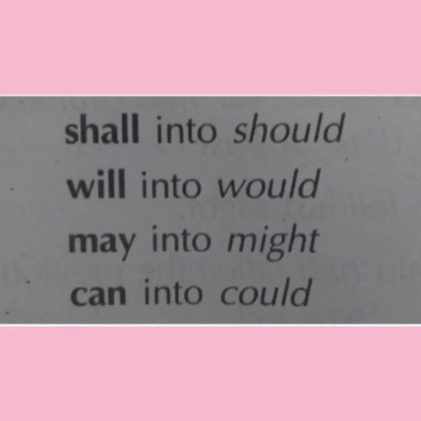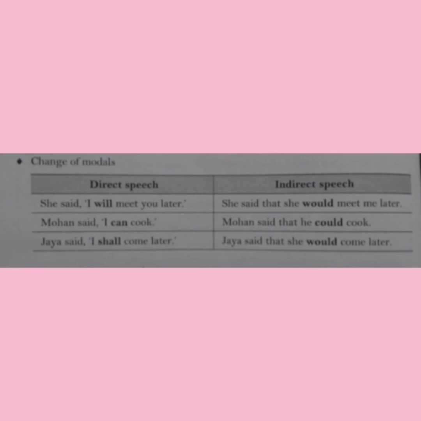When we change the modals from direct to indirect, "will" becomes "would," "can" becomes "could," and "shall" becomes "should." The modal "may" becomes "might." For example: she said, "I will meet you later." The indirect speech is: she said that she would meet me later. Another example: Mohan said, "I can cook." Mohan said that he could cook.